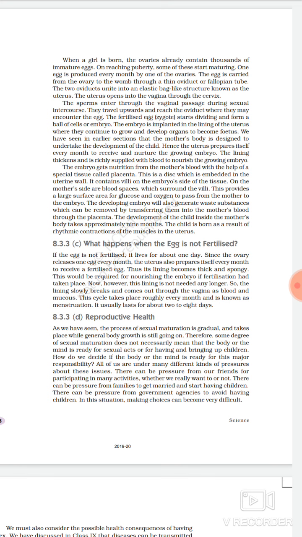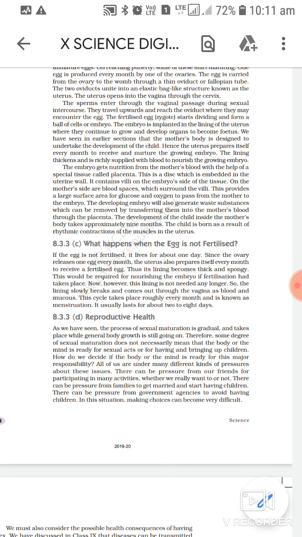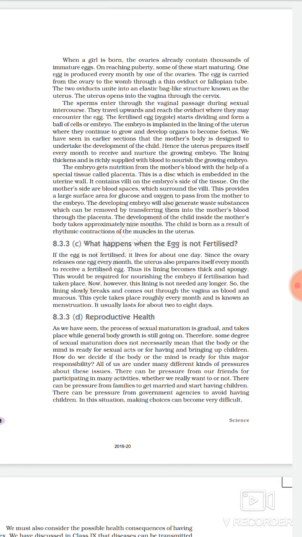On reaching puberty, some of these start maturing. One egg is produced every month by one of the ovaries. The egg is carried from the ovary to the womb through a thin oviduct or fallopian tube. The two oviducts unite into an elastic bag-like structure known as the uterus. The uterus opens into the vagina through the cervix. So this we saw yesterday when we were discussing the parts.